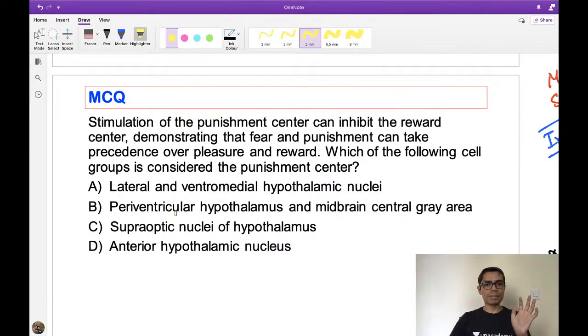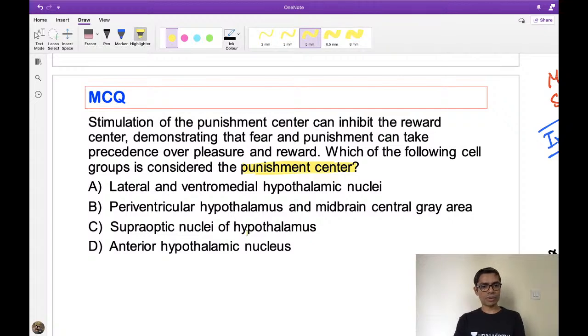Now the question is very simple. Which center is known as the punishment center? So what is the answer? A, B, C, D. Try first, then I will discuss. Okay. So Sovik has given answer A, right?